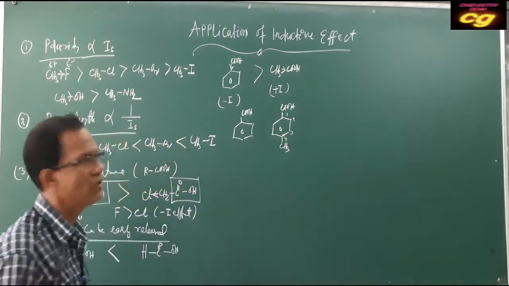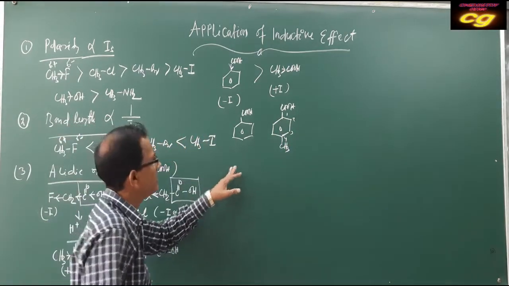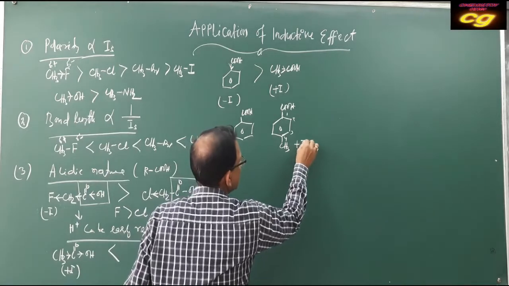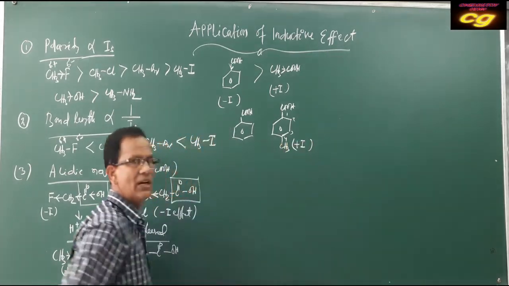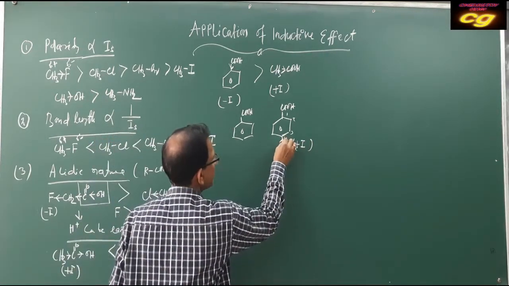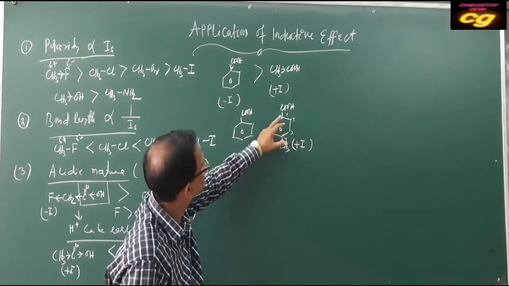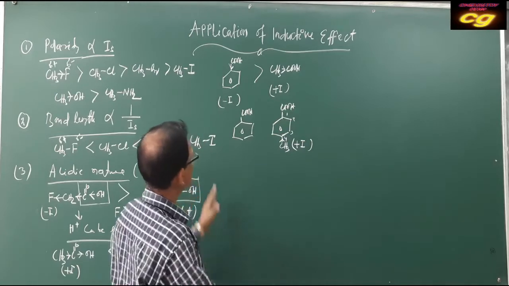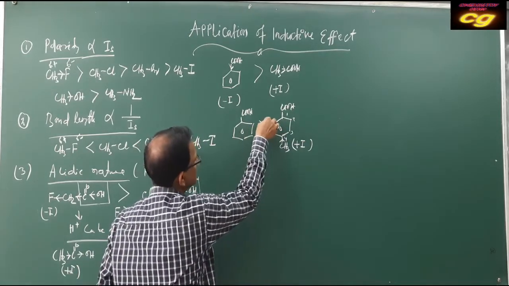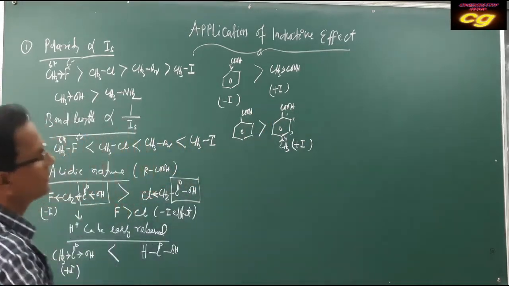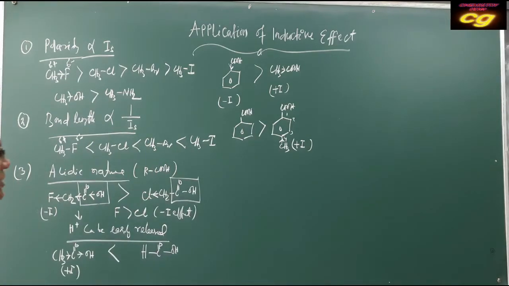Compare 4-methyl benzoic acid and benzoic acid: it has a plus effect, that is the methyl group. Plus effect means it supplies or donates electrons, so the electron density around oxygen will increase. So benzoic acid is more acidic than 4-methyl benzoic acid.